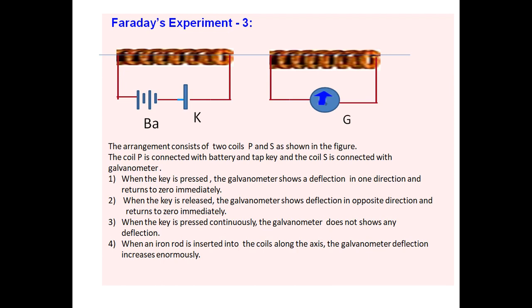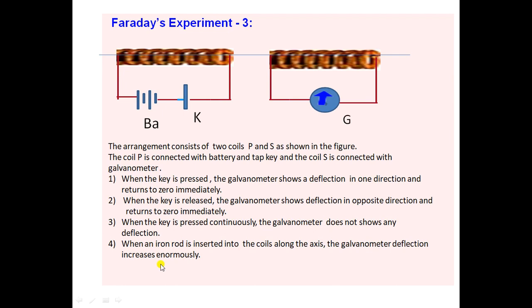When the key is pressed continuously, the galvanometer does not show any deflection, meaning there is no current in the secondary coil. Whenever the key is pressed continuously or released continuously, the galvanometer shows 0 deflection. It means the secondary coil has no current.